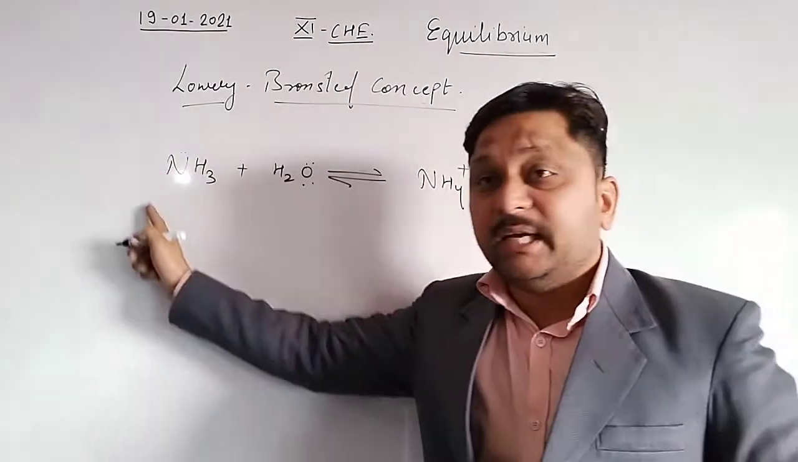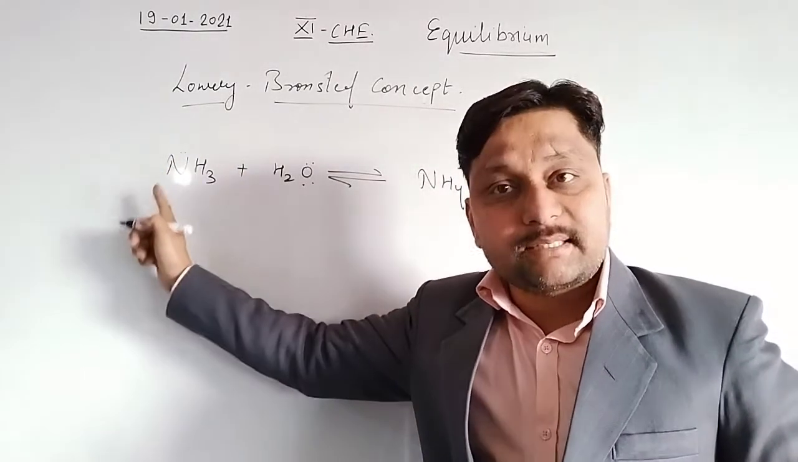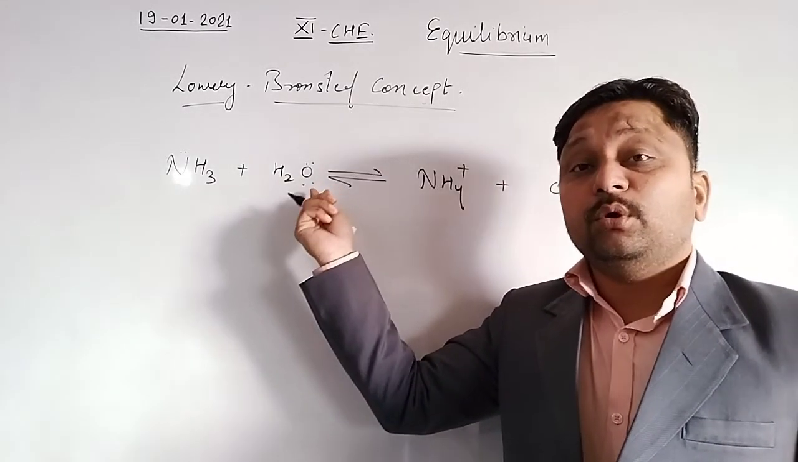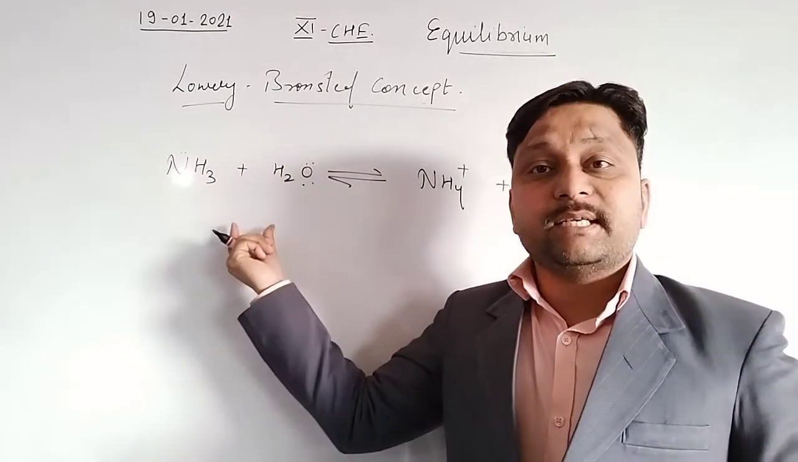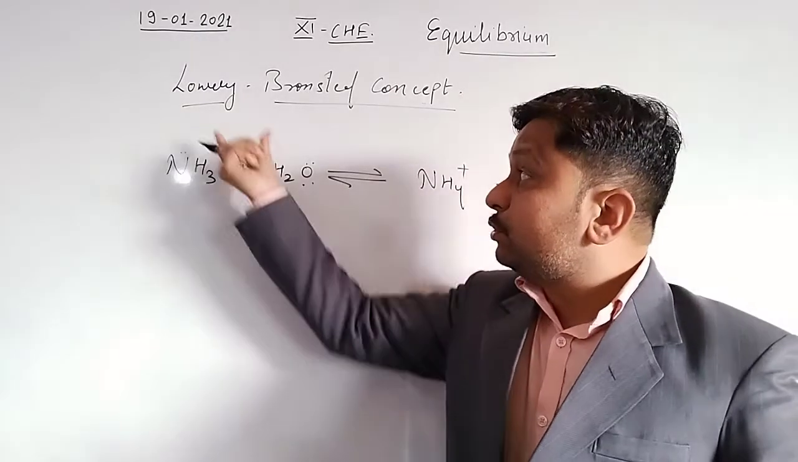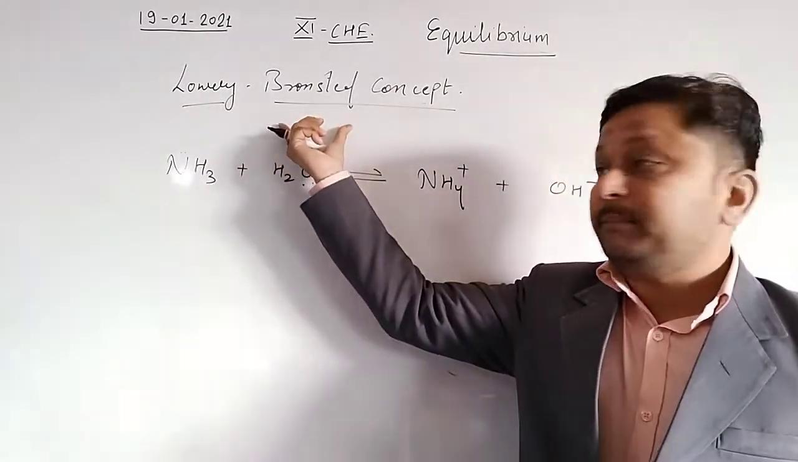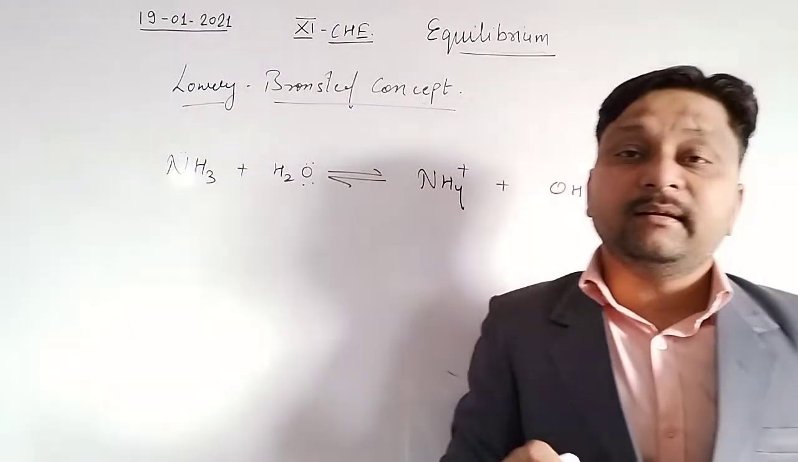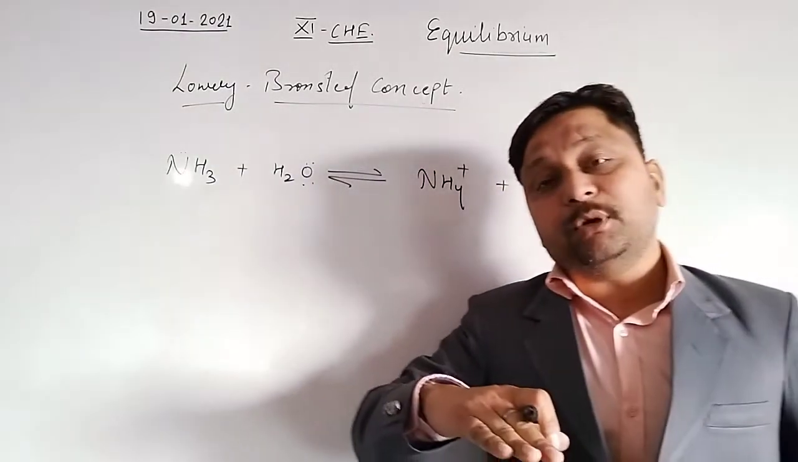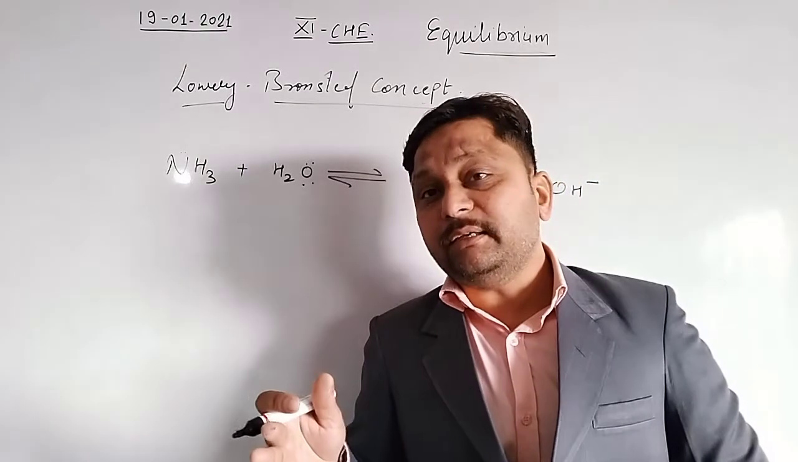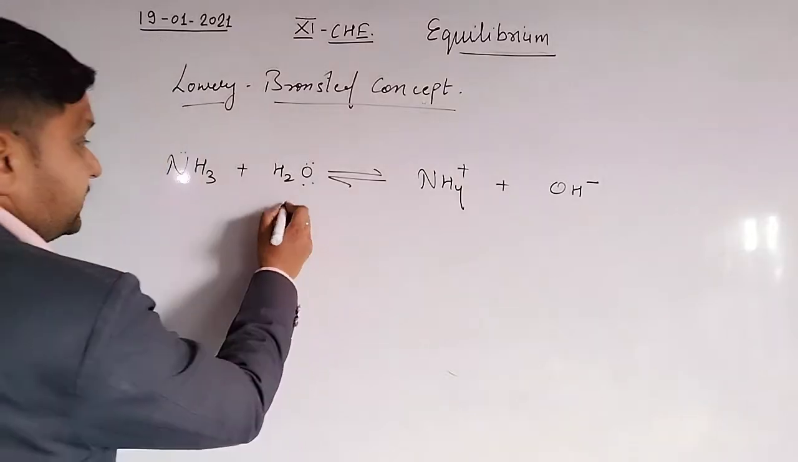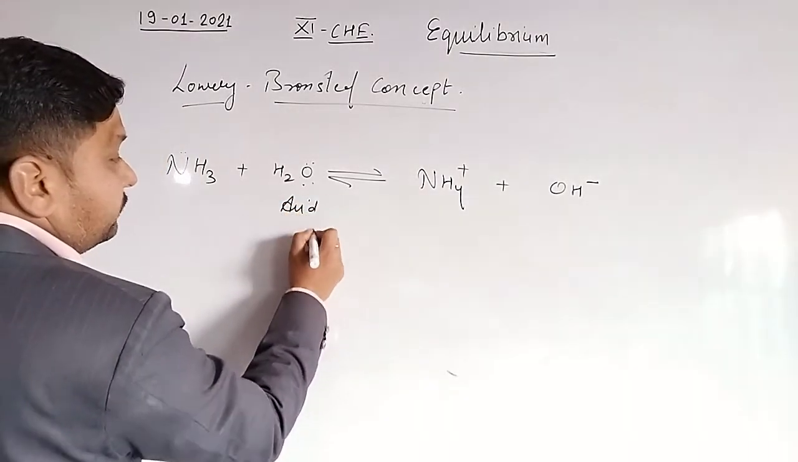Clear? So this behaves as a base, and those compounds which have the tendency to donate H ion behave as an acid. So according to the Lowry-Bronsted concept, those compounds which have a tendency to gain the H ion behave as a base. Those compounds which have the tendency to donate the H ion behave as an acid. It means water behaves as an acid in this equation, and that is a question.